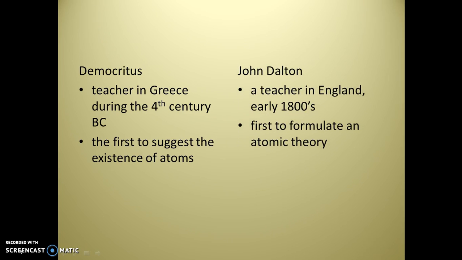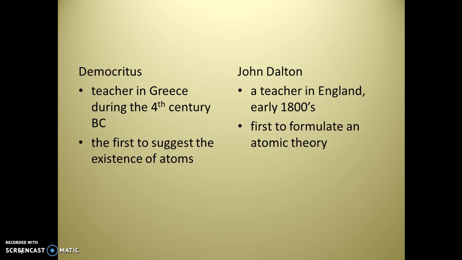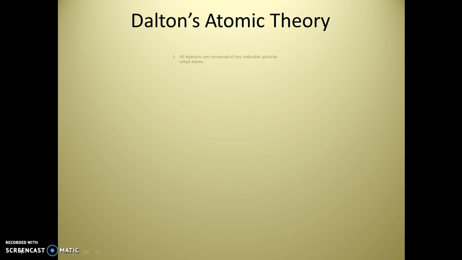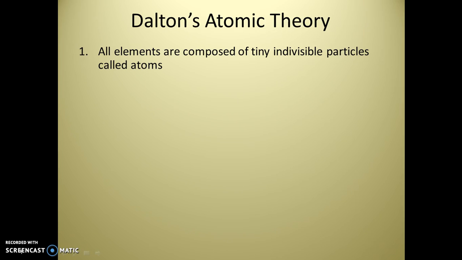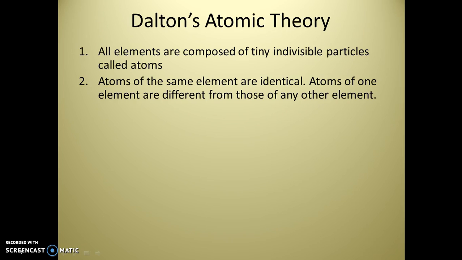In the early 1800s, John Dalton tried again, and he came up with an atomic theory to try to explain to people that these things did exist. His atomic theory says that all elements are composed of tiny indivisible particles called atoms, that atoms of the same element are identical, and atoms of one element are going to be different from those of any other element, meaning if you have 2 pieces of gold, the atoms in the gold are going to all look the same. But if you have a piece of silver and a piece of gold, the silver atoms are not going to look like the gold atoms.